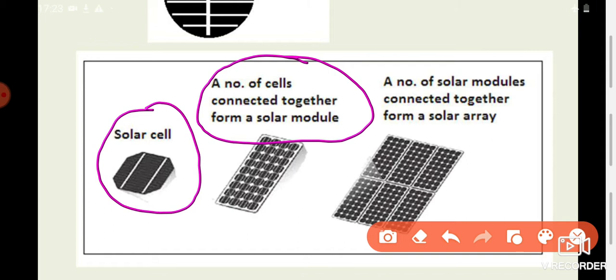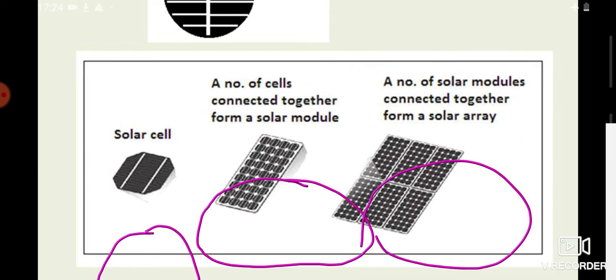A number of solar cells can be connected together to form a module. And if the power or the wattage we require is even more, then we have to connect a number of solar modules together to form a solar array. In the market all these are available or can be commercially fabricated depending on the need or requirement.